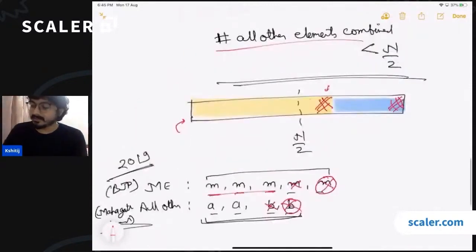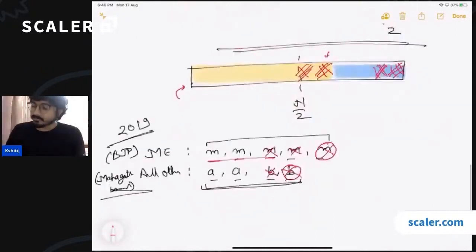So what we have done here is we have removed one occurrence of the majority element, and with that, we have also removed one occurrence of a non-majority element. Again, if you do the same thing, you can see that BJP still remains in power. If you remove 2 more constituencies, we have only one constituency left, which is of BJP.